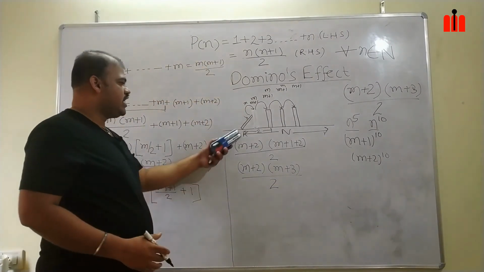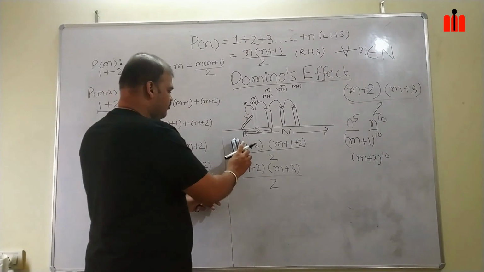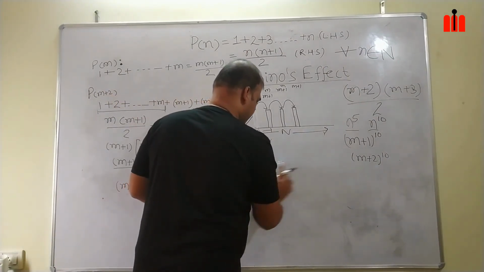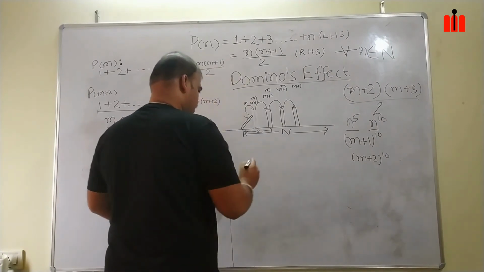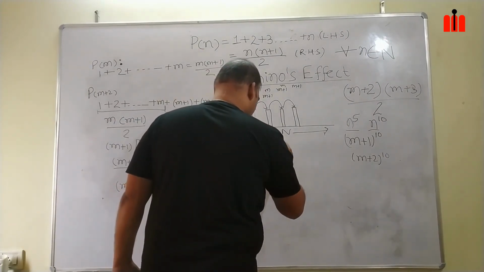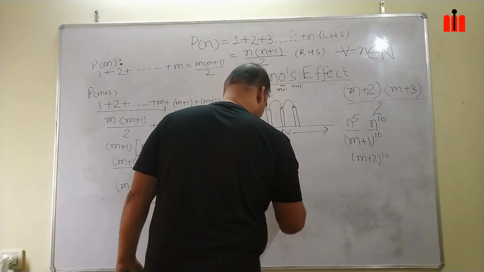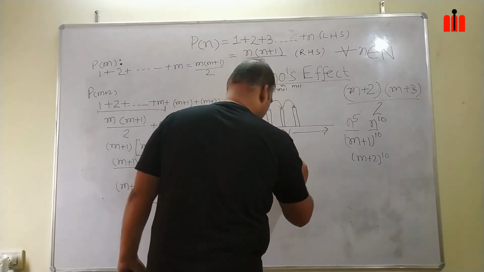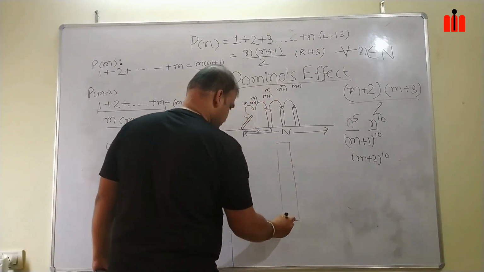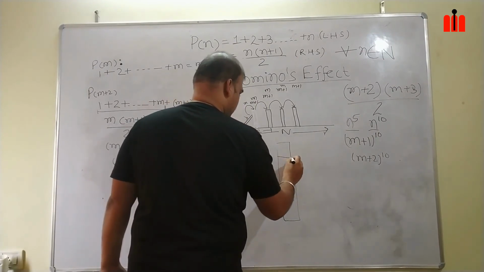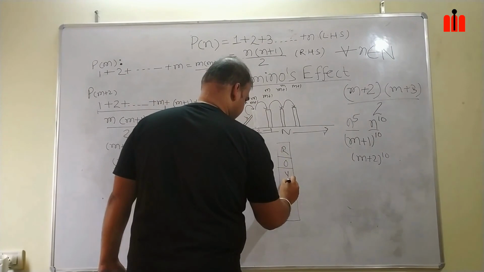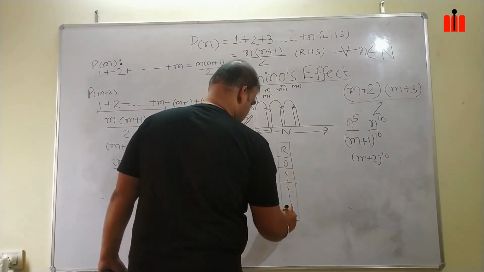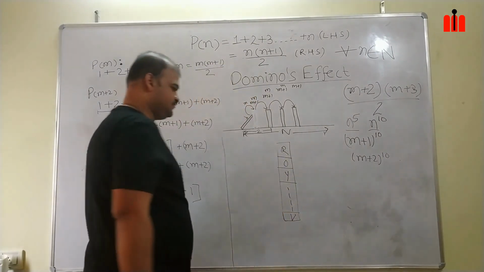The same we can see in our color fringes. In our color fringe, we can see red, orange, yellow up to violet.